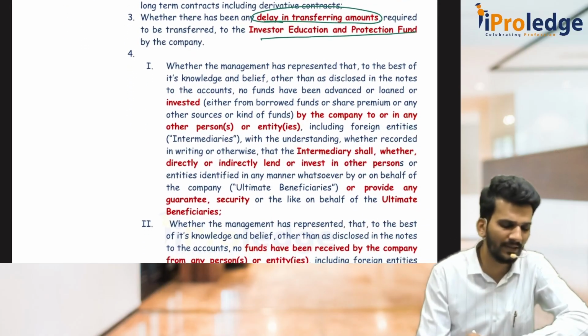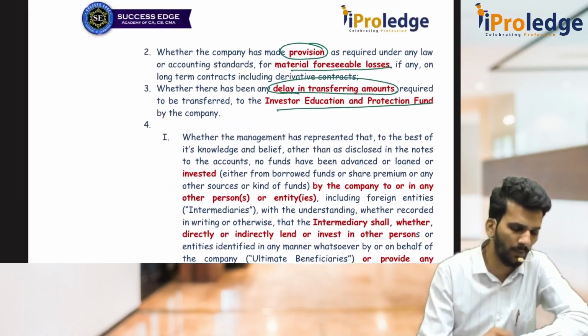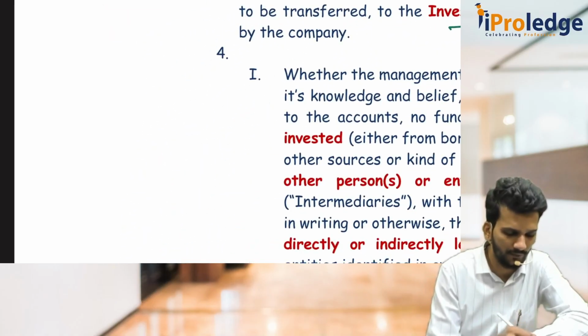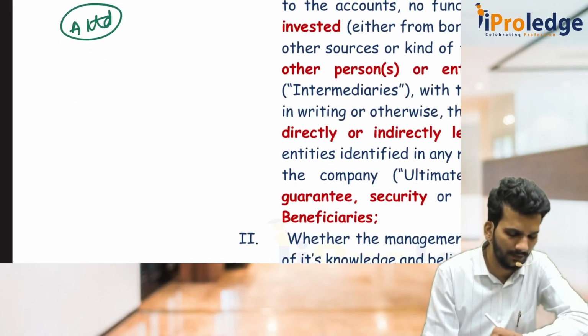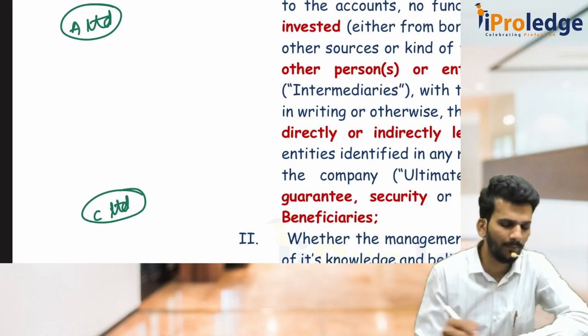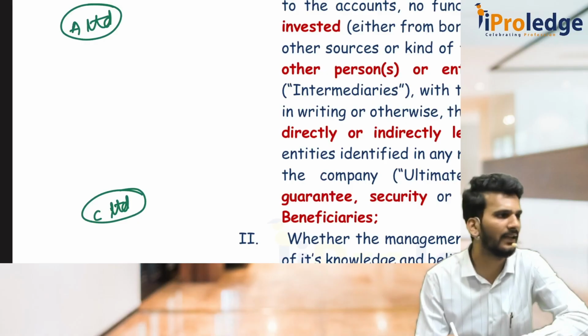Now, the fourth one is consisting of 3 things, mainly 2 things only. If you remember in our regular class, we gave an example of A Limited. Now, it wants to give money to C Limited. But the Companies Act is prohibiting direct transfer of money, loan, security, guarantee, anything.